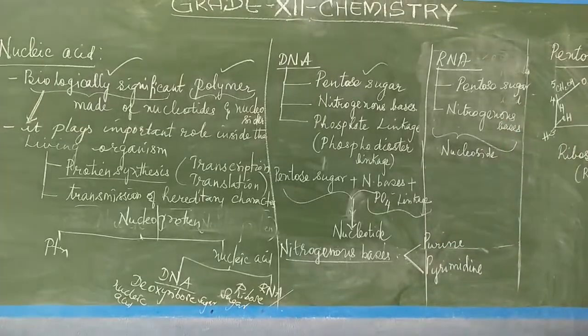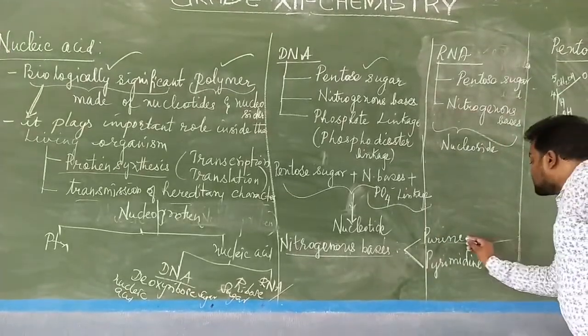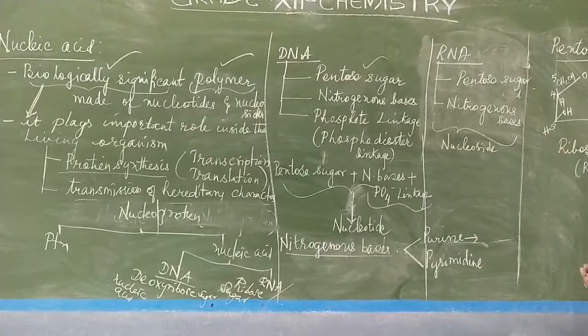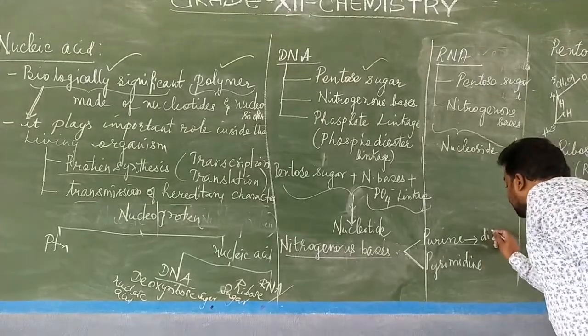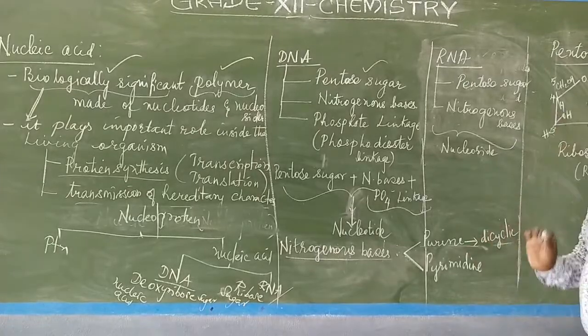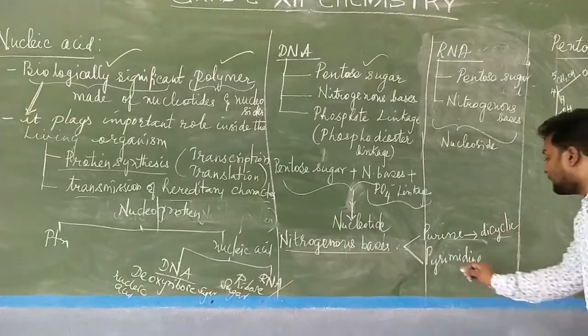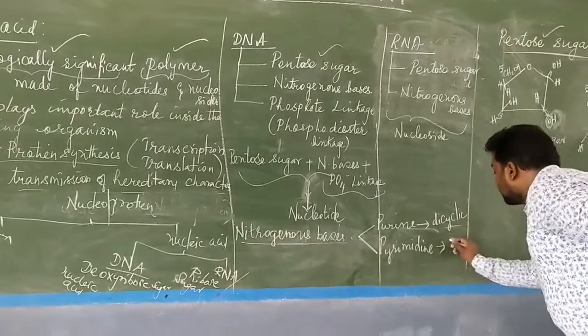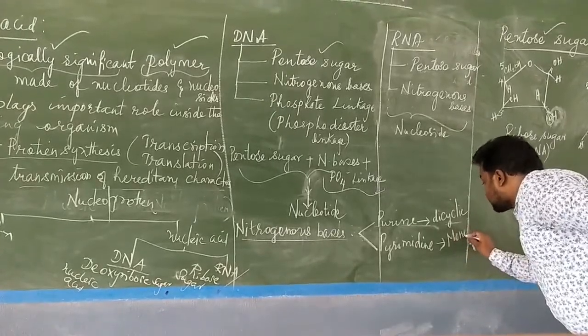Purine is made up of a dicyclic structure, two ring structures. Whereas in the case of pyrimidine, it is a monocyclic structure.